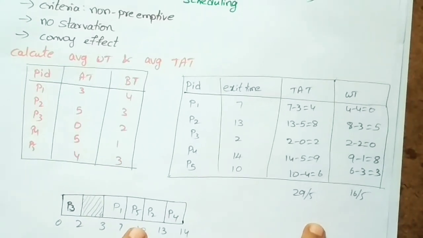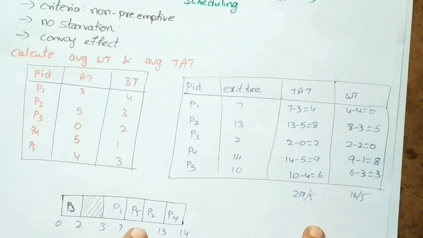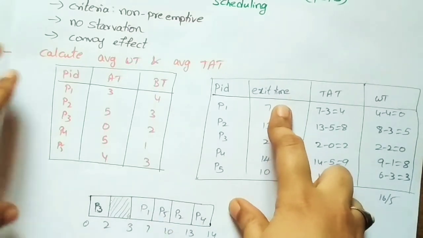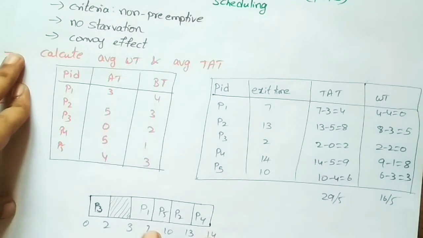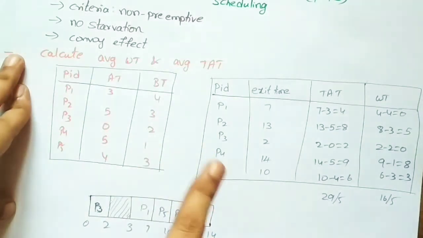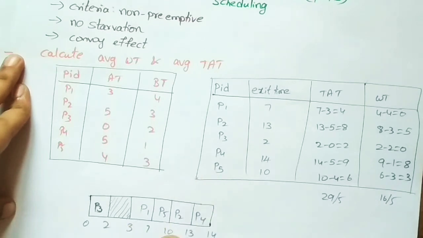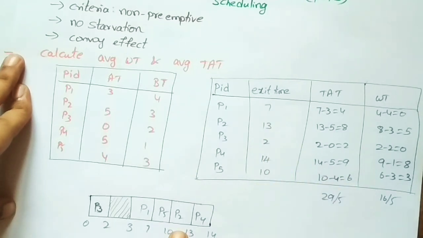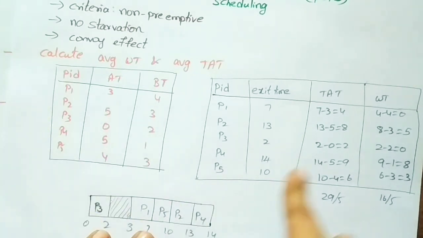So now we have to calculate the completion time, turnaround time and waiting time. Okay, so the completion time is the exit time. How do we calculate the completion time? It is the time at which the process completes its execution. So P1, at what time has it completed the execution? At 7. So we take 7. Next is process P2, the completion time is 13. Then P3 has completely executed at 2, and P4 is 14 and P5 is 10. So like that we have calculated the completion time.